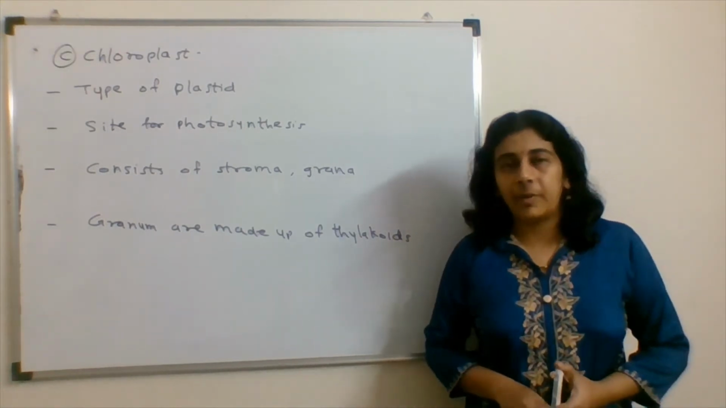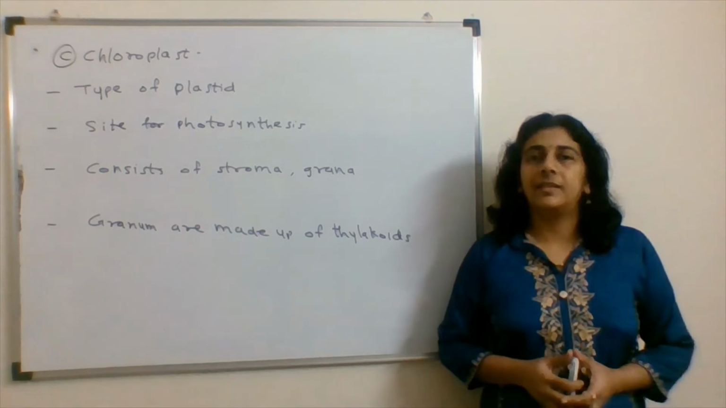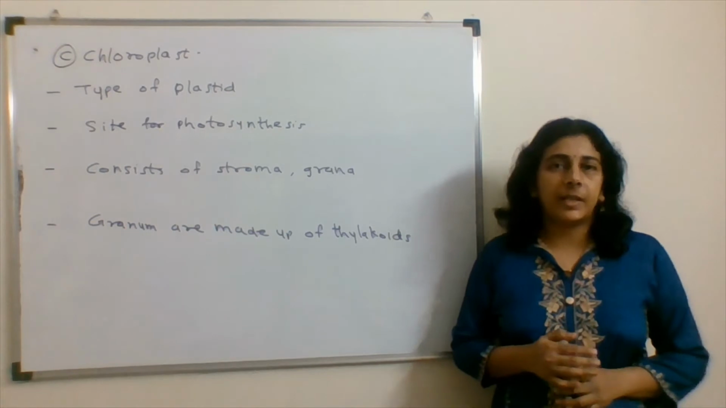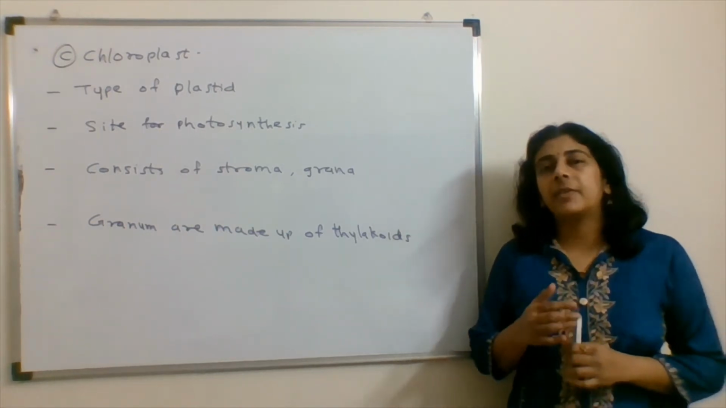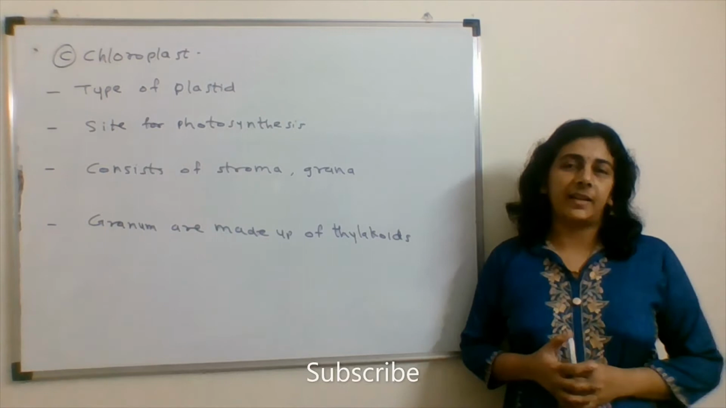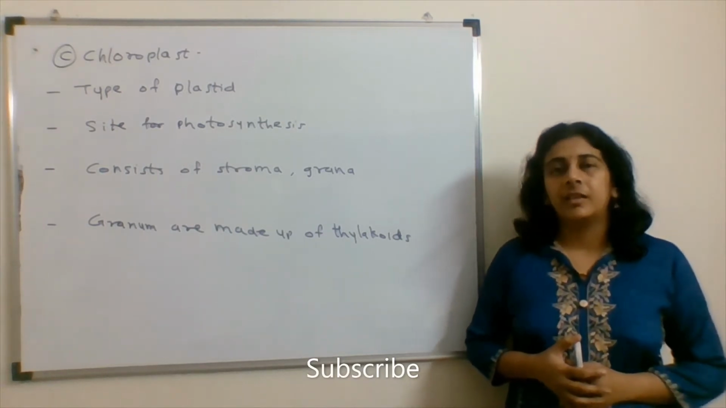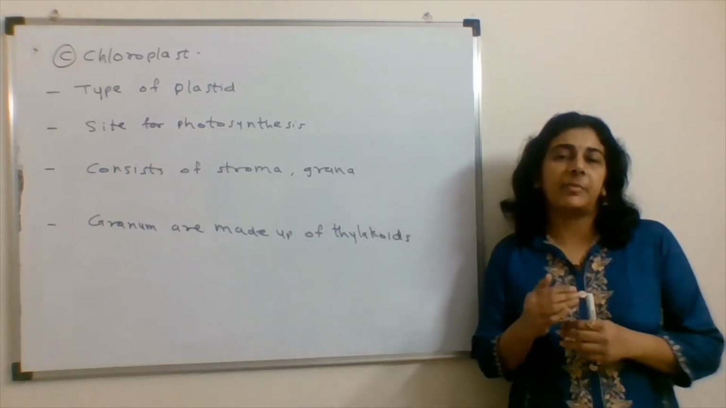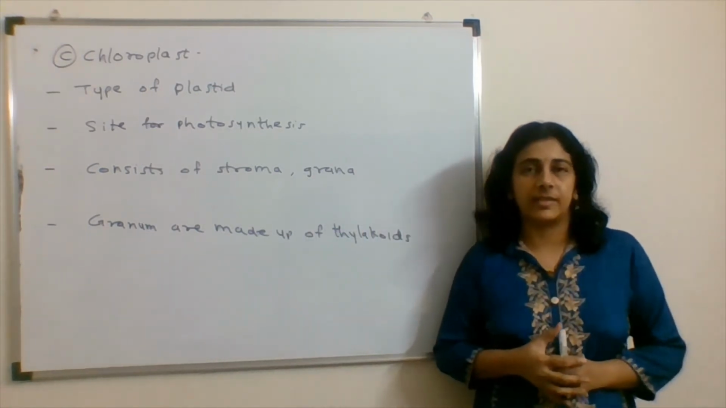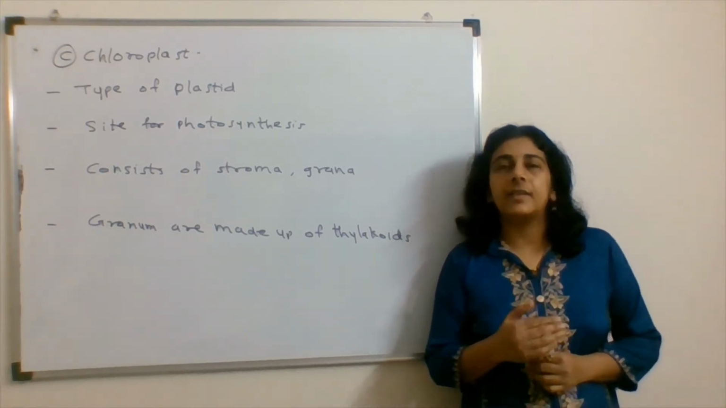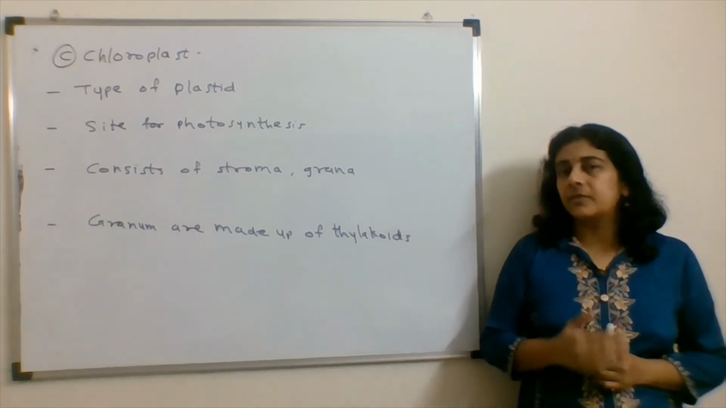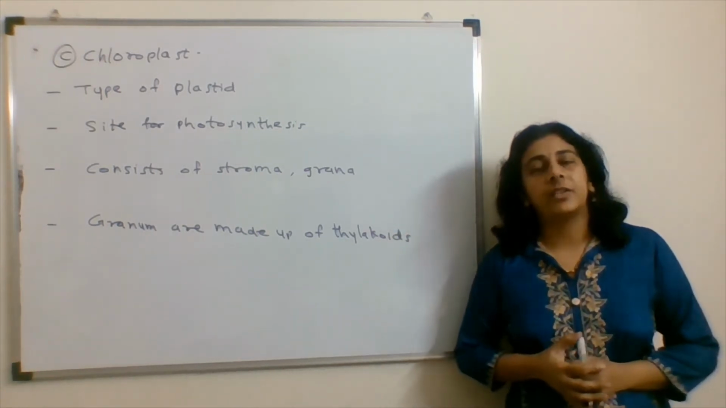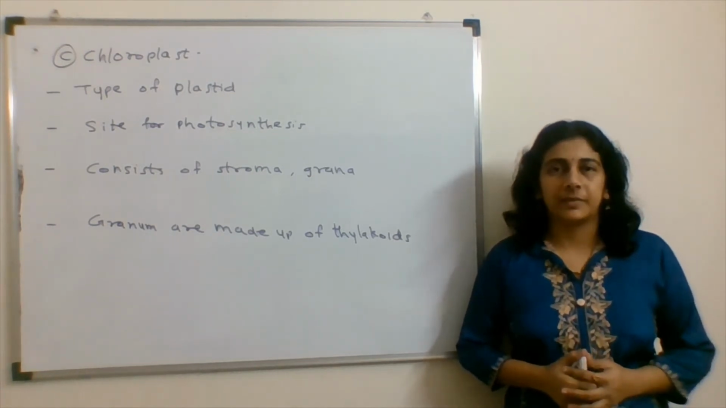The next one is the chloroplast. This is a type of plastid present in plant cells. So, chloroplast is a double membrane organelle. It has a semi-fluid material inside it, which we call the stroma. In the stroma, granums are present and they are made up of thylakoids. These thylakoids contain the chlorophyll pigments which are required for photosynthesis. And chloroplast is the site of photosynthesis in a plant.